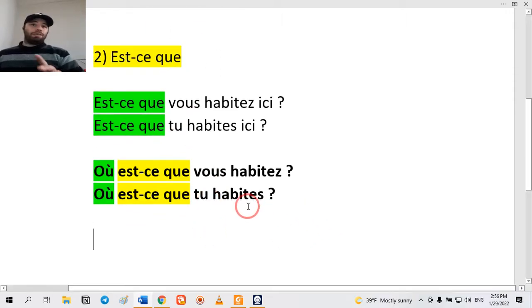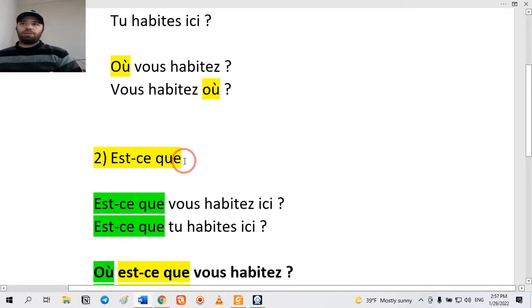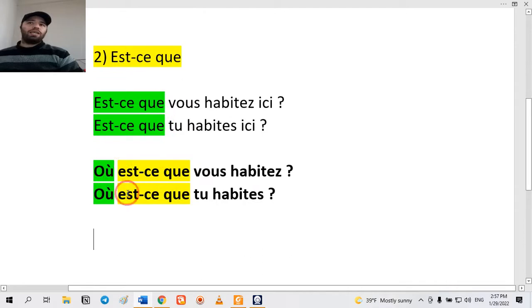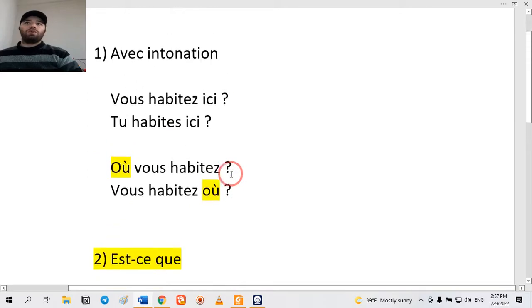But guys, be careful. I told you before a few minutes ago, but I emphasize this part, that it is impossible to say est-ce que vous habitez où? No, it is impossible. The only format in which you can displace your question word, putting it at the beginning or at the end, is the first format, avec intonation.